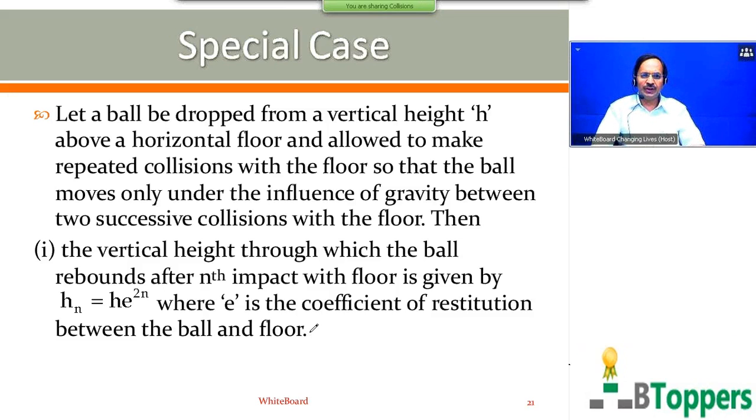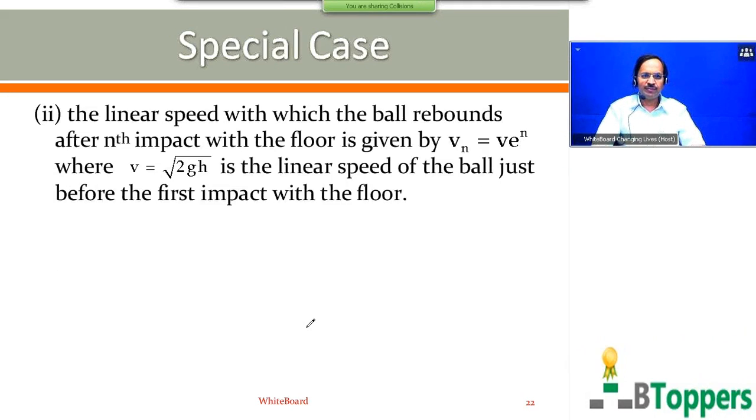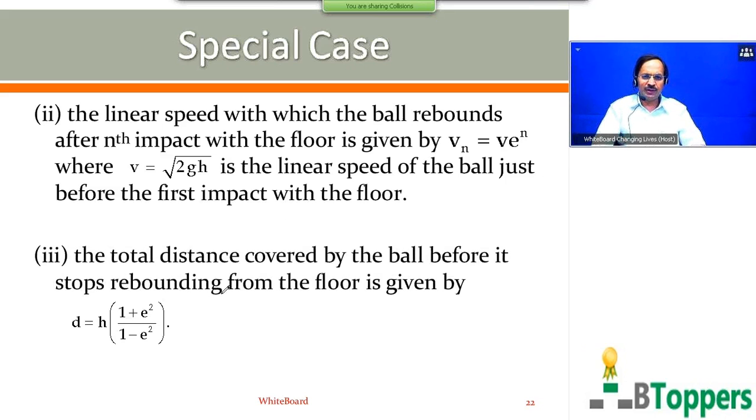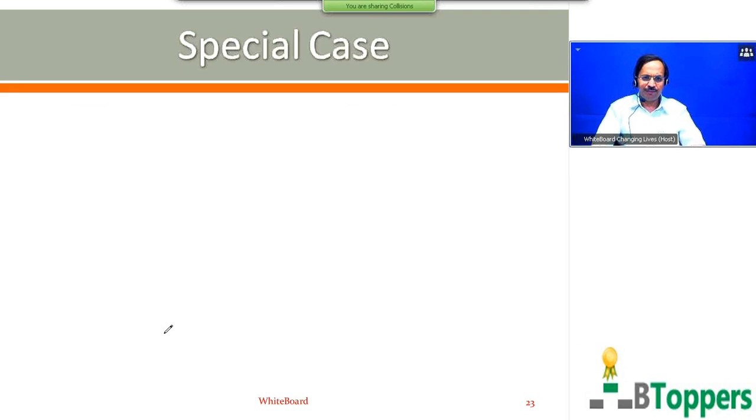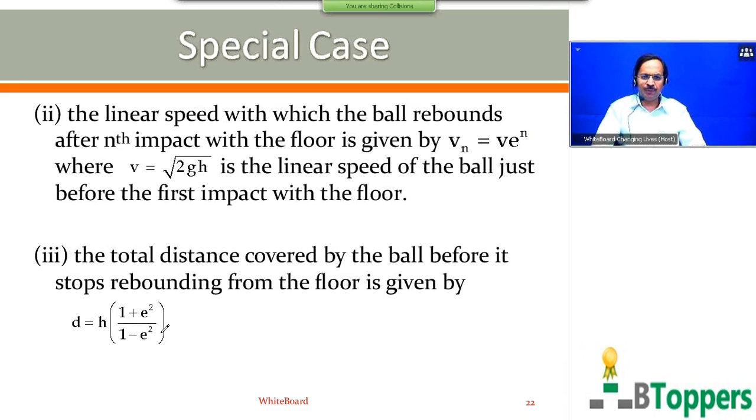Next, I am going to show you the second conclusion in this special case. The linear speed with which the ball rebounds after nth impact with the floor is given by v subscript n equal to v into e power n, where v equal to root 2gh is the linear speed of the ball just before the first impact with the floor. And third conclusion, the total distance covered by the ball before it stops rebounding from the floor is given by d equal to h into (1 plus e square) by (1 minus e square). Come on, all of you first finish copying the notes up to this conclusion.